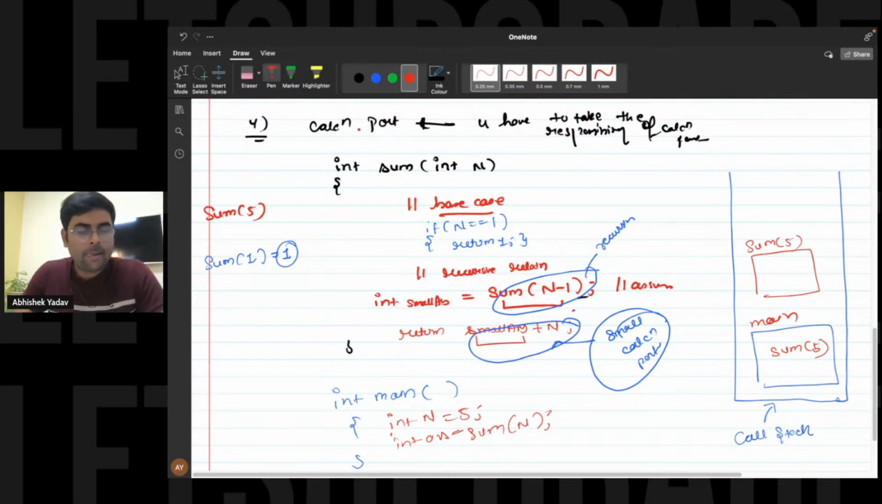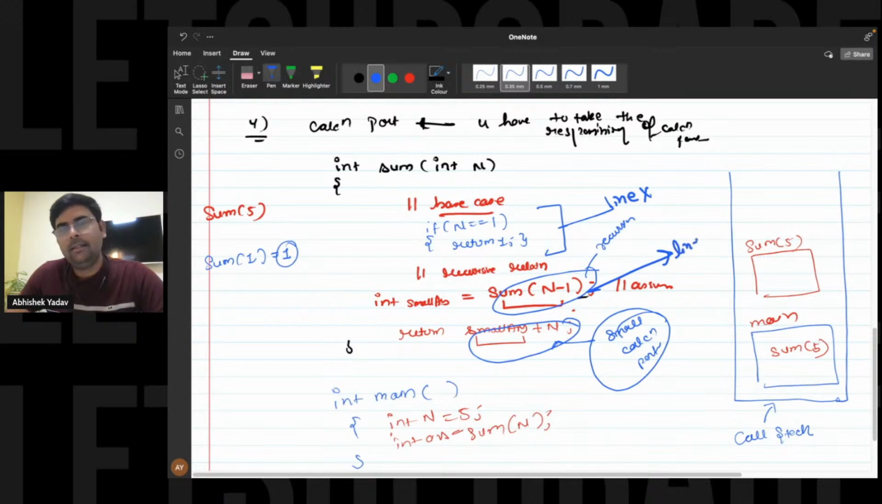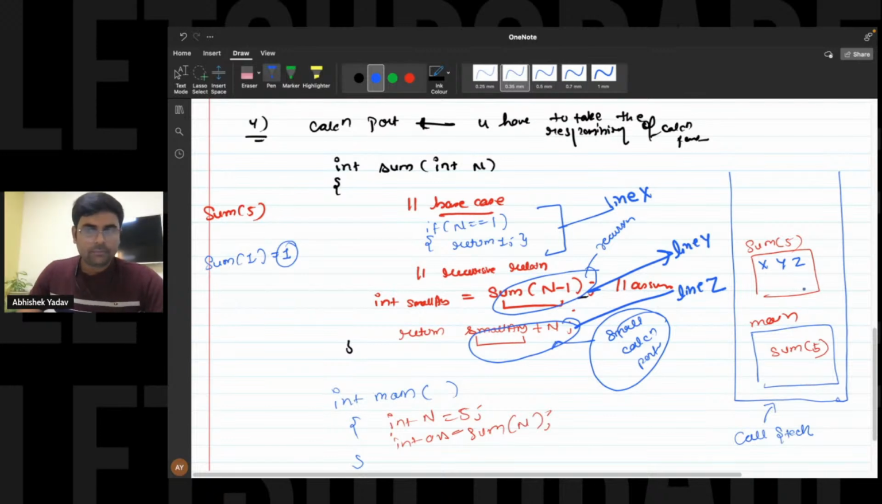After that, let's assume this part is line X, this is line Y, this is line Z. So we have three lines, that is line X, line Y, and line Z inside the sum function. So here also we are having X, Y, Z. So first we will be going to the X line.